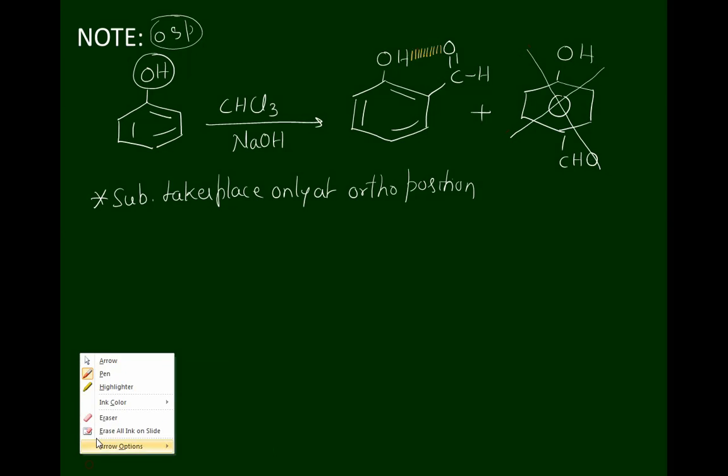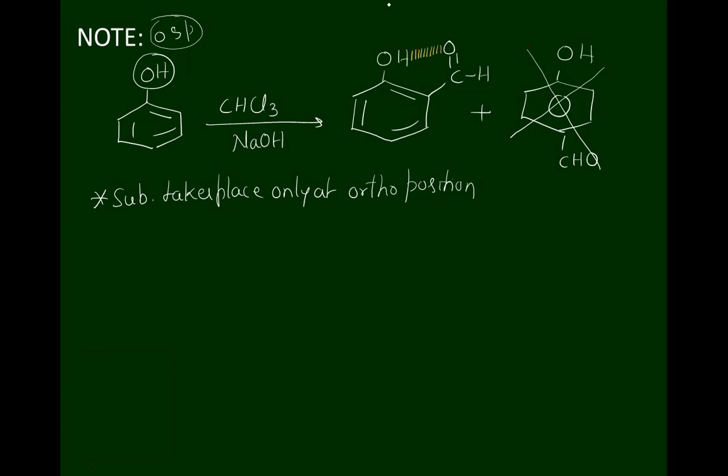This means if the phenol does not contain any substituent groups at the ortho position, then the substitution reaction takes place only at the ortho position but not at the para position. Whenever the compound is obtained at the ortho position, due to the hydrogen bonding, the stability of the molecule increases.